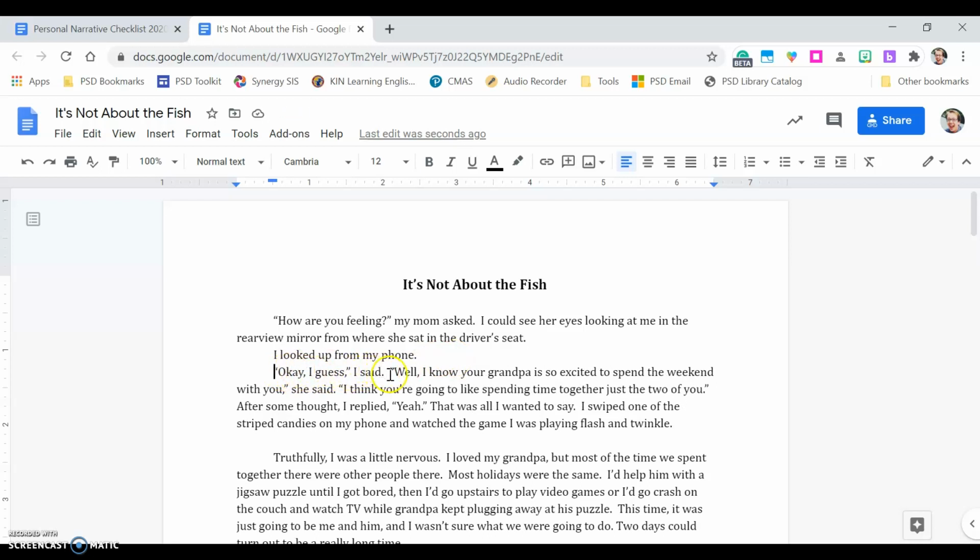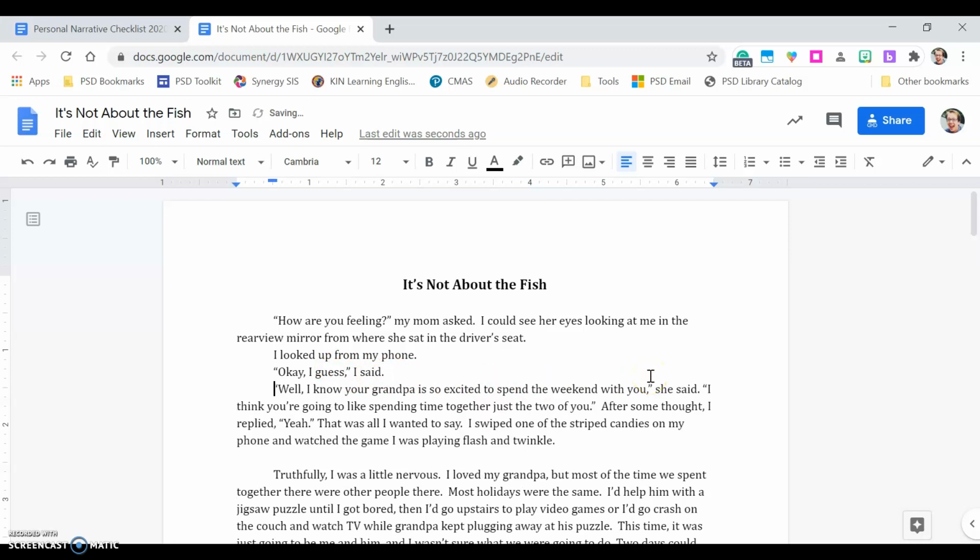"Okay, I guess," I said. The dialogue tag stays with the dialogue. "Okay, well, I know your grandpa is so excited to spend the weekend with you," she said. Again, I'm switching speakers, so I'm going to press enter. Now notice, too, in the dialogue, the things that are said are surrounded by quotes, and then there's always another punctuation mark, whether it's a comma in this case, or up here, it's a question mark, to separate out the thing that's being said from the dialogue tag. So there's always that extra piece of punctuation besides the quotation marks that separates the said from the unsaid.